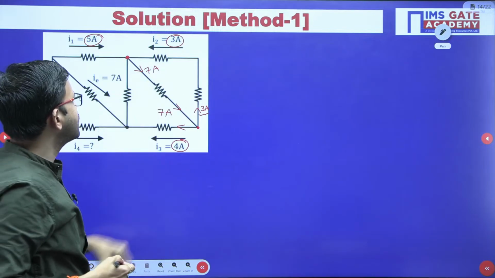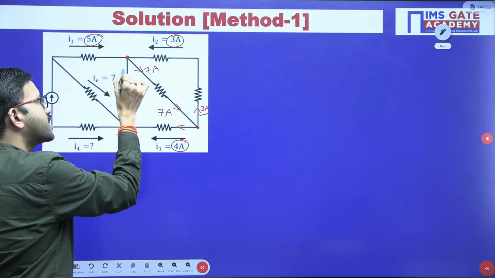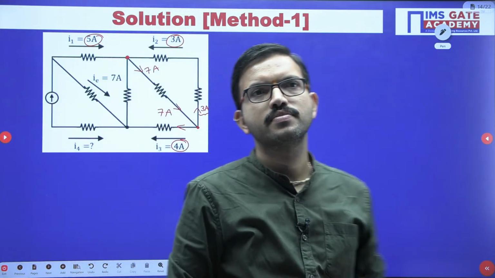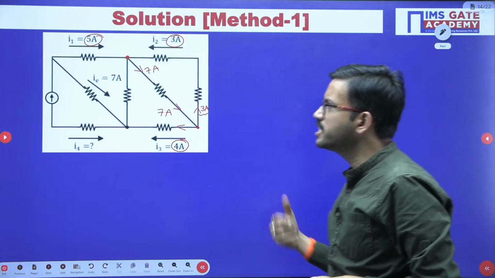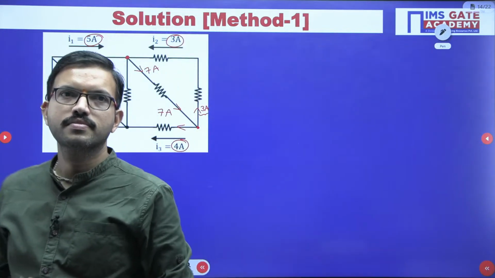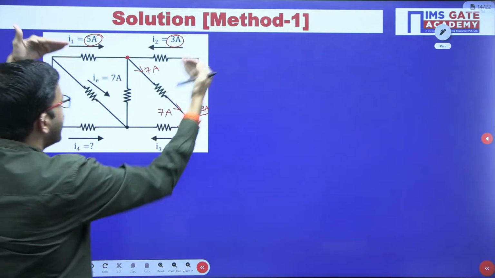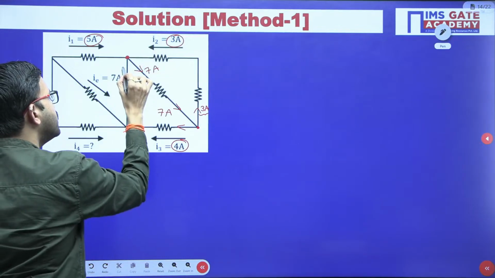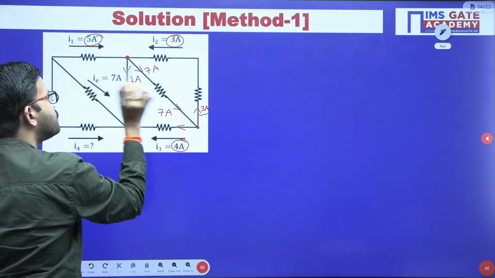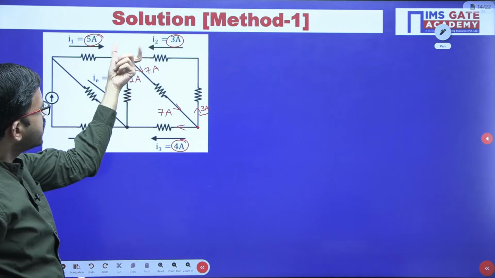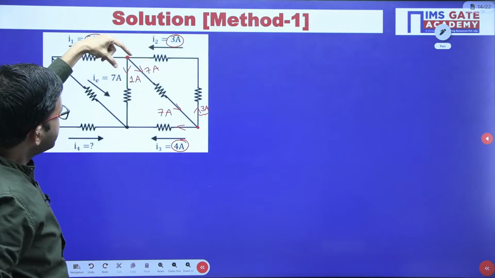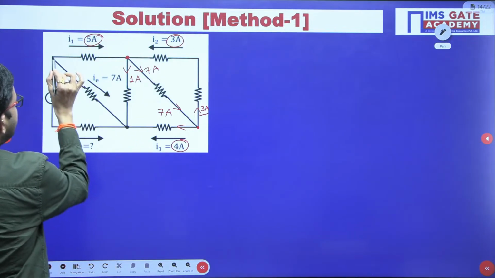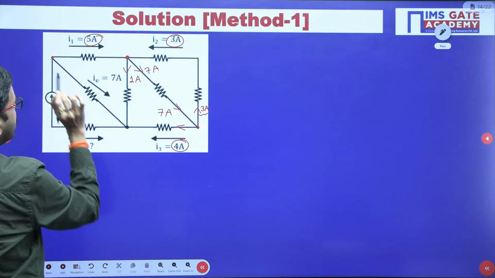Now with this understanding, tell me, in this particular resistor whether current has to leave or current has to enter. All of you just give it a try. I already gave the hint. See here, 8 ampere is coming here, out of which 7 ampere is going like this, obviously here 1 ampere should leave. So that here net current 8 ampere is entering, resultant current 8 ampere is leaving. Yes or no? Right.